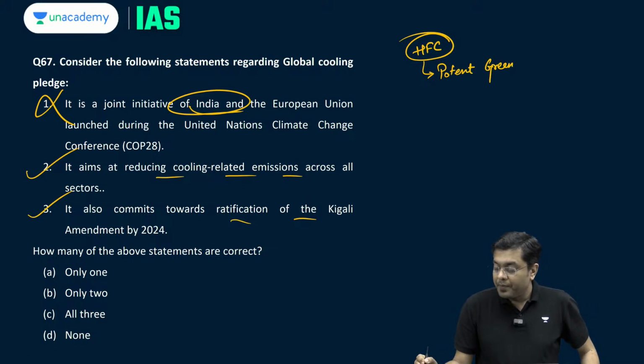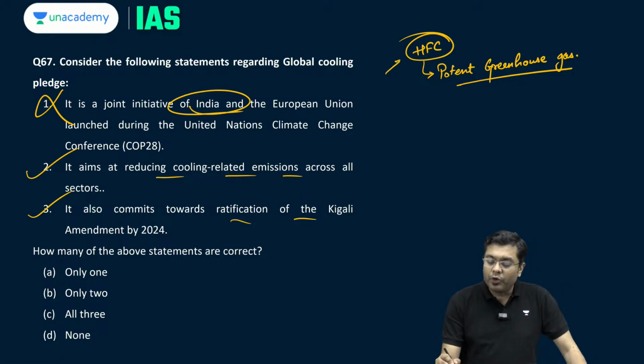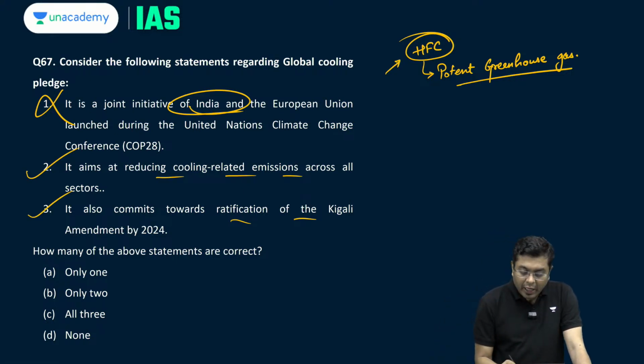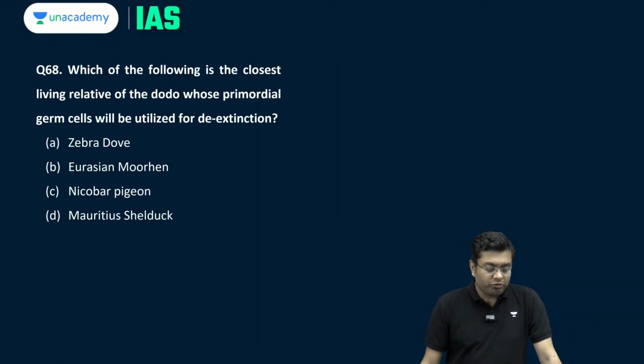Okay. So they cause a lot of warming. So that is why the Kigali Amendment seeks to phase out HFC. So here, how many of the above statements are correct? The answer is B, that is only 2.